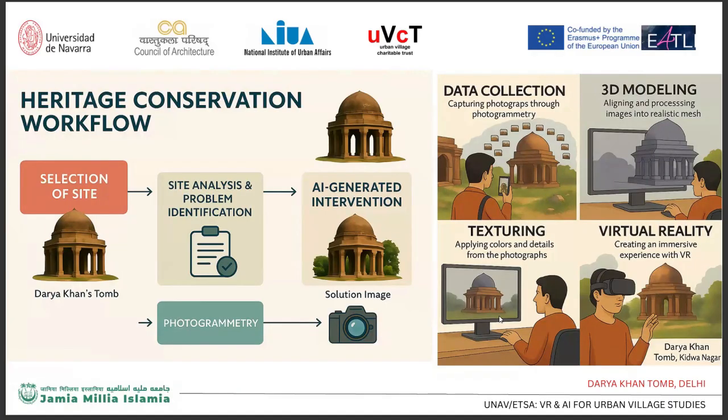Coming to the heritage conservation workflow. First thing we did was the selection of the site, analysis, and problem identification. Moving to AI generated intervention through photogrammetry and AI VR interventions, which was a solution image. If we talk about photogrammetry, it's divided into four parts: data collection, 3D modeling, texturing, and virtual reality.